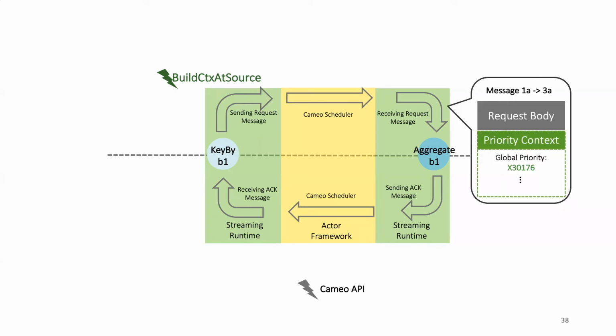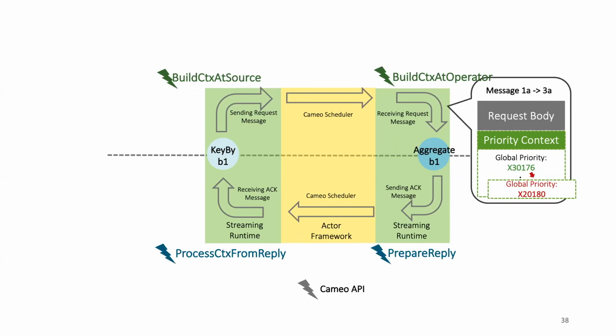If a downstream message is triggered at a target operator, Cameo uses the scheduling API to modify and update the priority context. The new priority context will continue to propagate downstream. Cameo also uses another type of context to backpropagate information, such as performance metrics, upstream. For the details of scheduling context and scheduling API, we encourage viewers to read our paper.